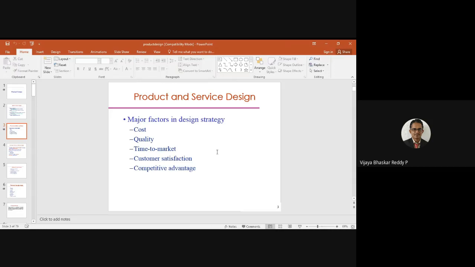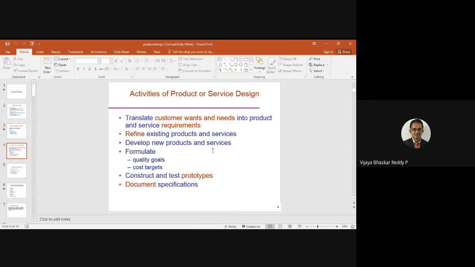So from the price point of view and features point of view, most of the customers will definitely be attracted here. And these are the major factors while designing the said product: cost factor, quality factor, time factor, customer satisfaction, and competitive advantage. If there are no competitors, whatever the design, that is a monopoly market, you can easily survive, right?